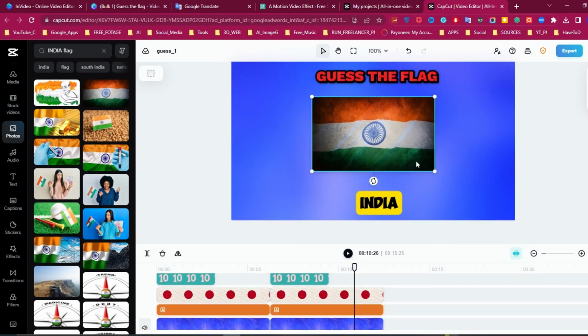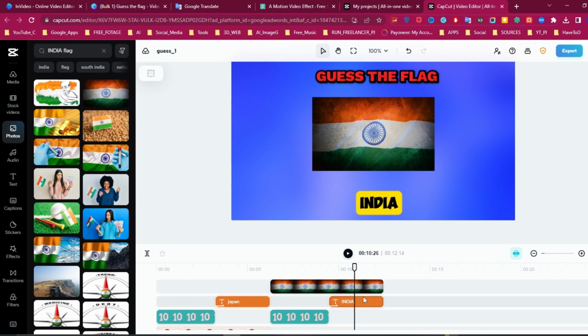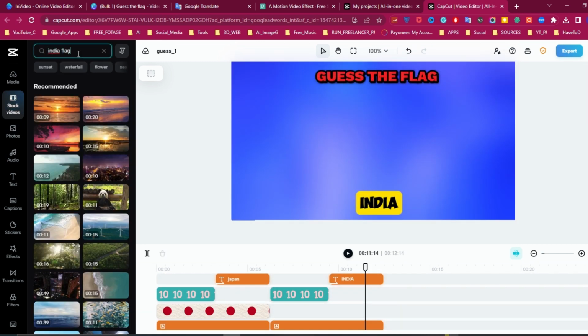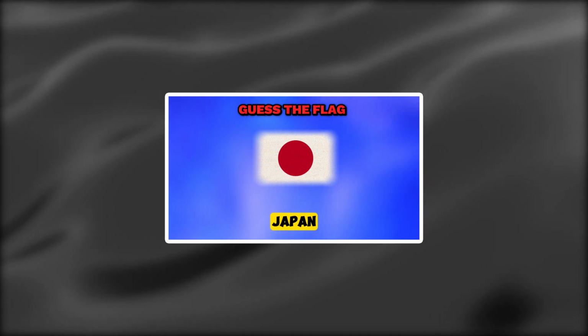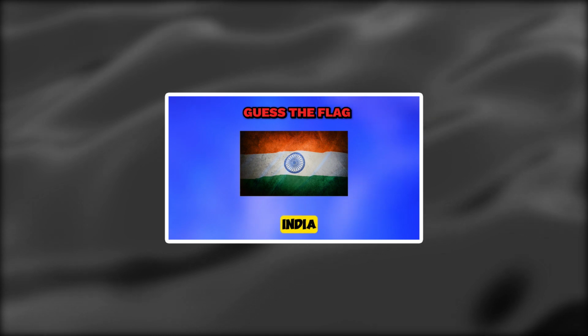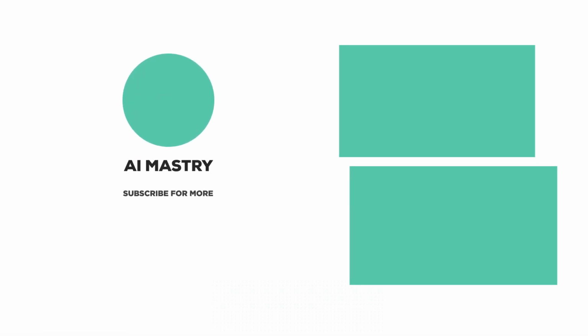Now you learned how to make one of the sequences. You can do this for 20 sequences and countries. Just copy and paste the layers and then change the name and flag of the country. Japan, India. This was this week's tutorial.